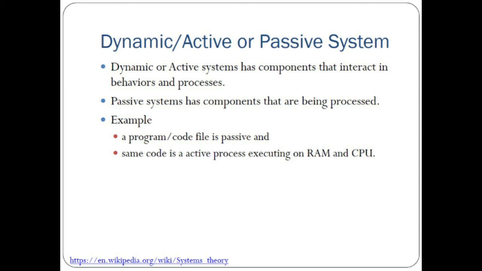For example, a file or code file that you see in the computer is a passive thing in the computer memory. When you keep it on the hard disk, it is not working. When you start executing the program, it becomes active and starts executing on the RAM and the CPU, and then that program or code becomes an operating process. This is what is meant by the passive and active states of the same system. So a program, code or file could be a system that is in the passive state when it is kept on the hard disk. But when it starts executing, it becomes active because it goes to the RAM and the CPU.